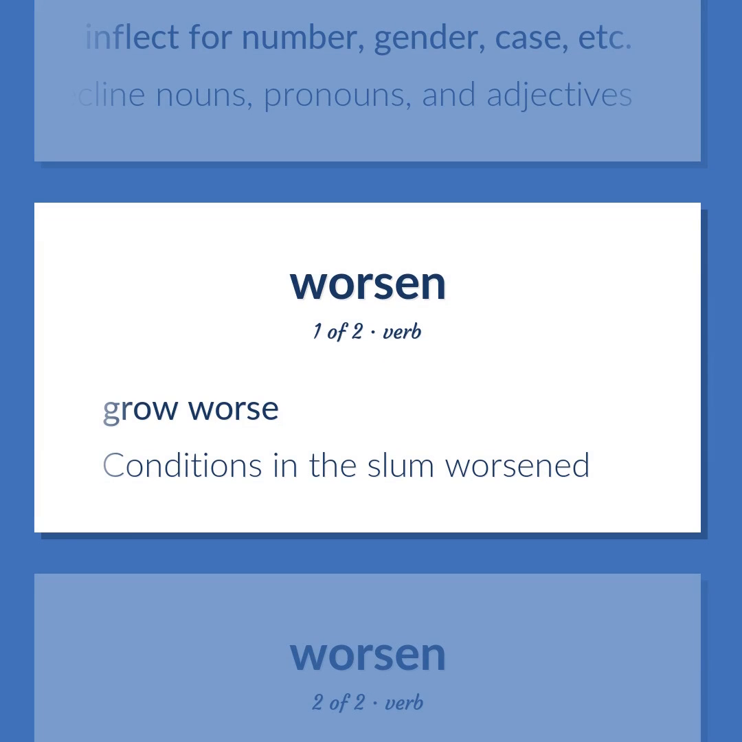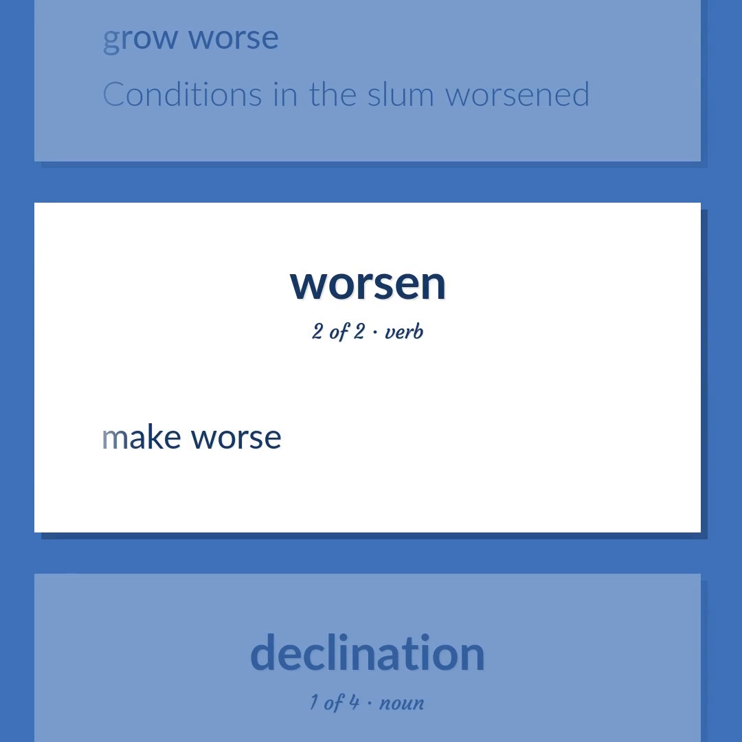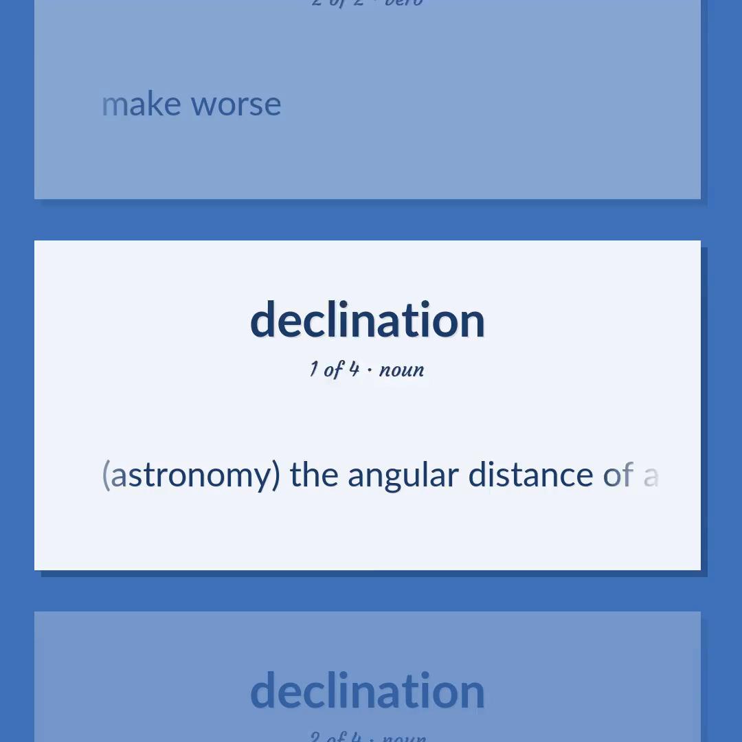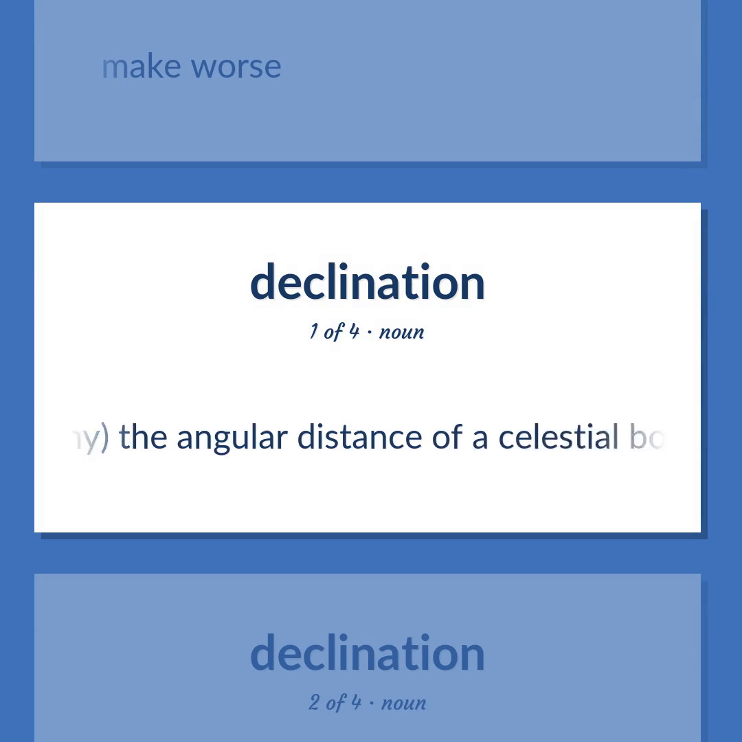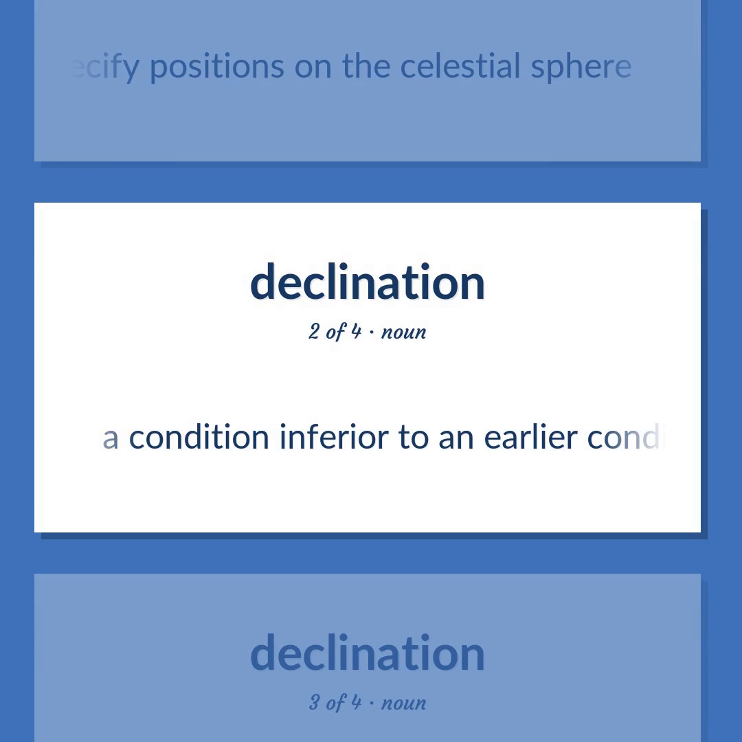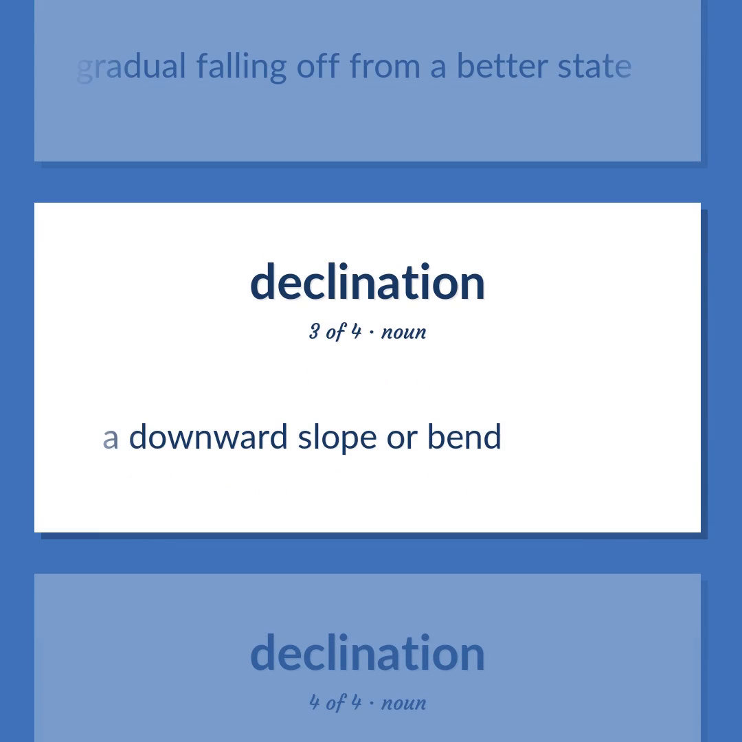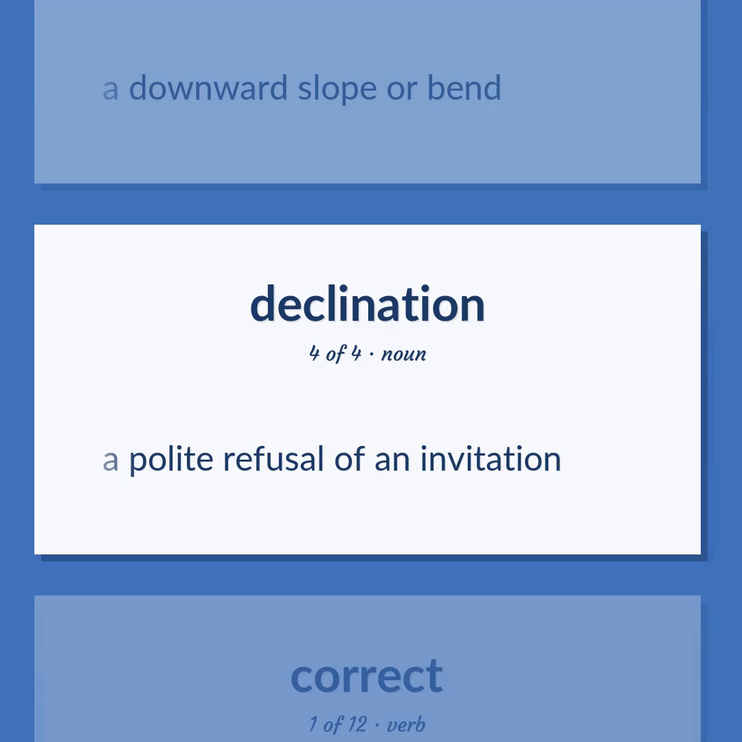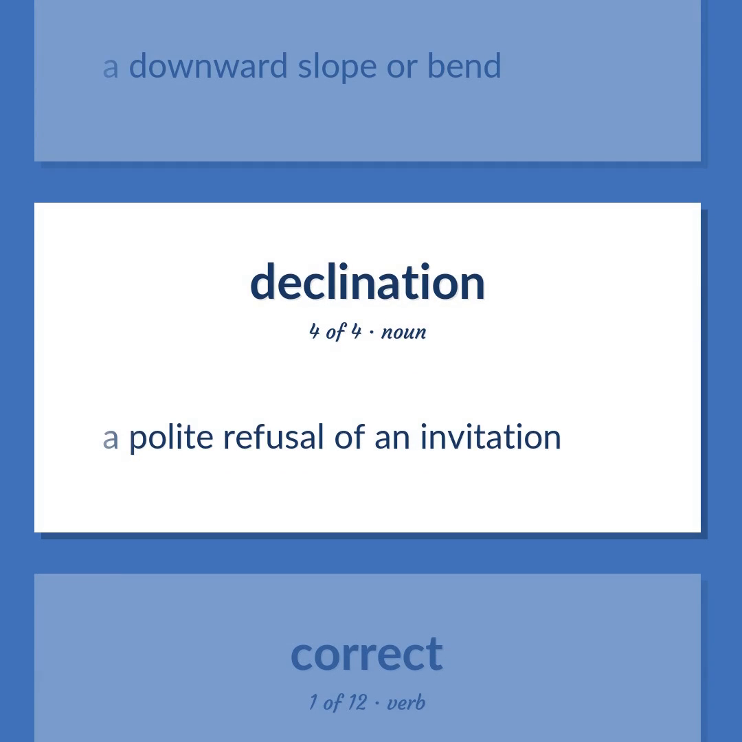Grow worse. Conditions in the slum worsened. Make worse. Astronomy. The angular distance of a celestial body north or to the south of the celestial equator. Expressed in degrees, used with right ascension to specify positions on the celestial sphere. A condition inferior to an earlier condition, a gradual falling off from a better state. A downward slope or bend. A polite refusal of an invitation.